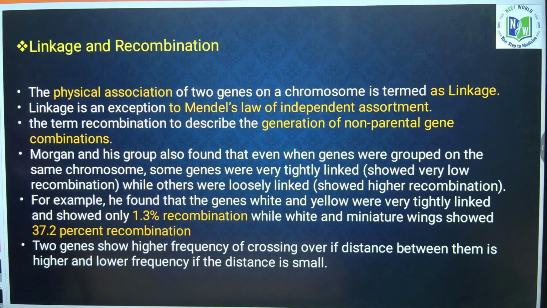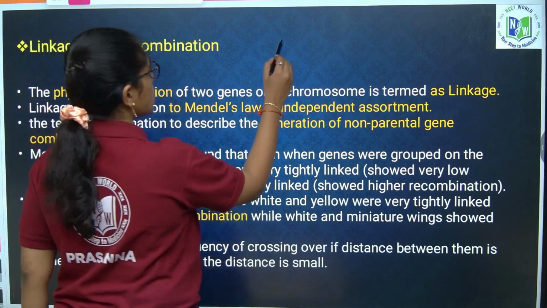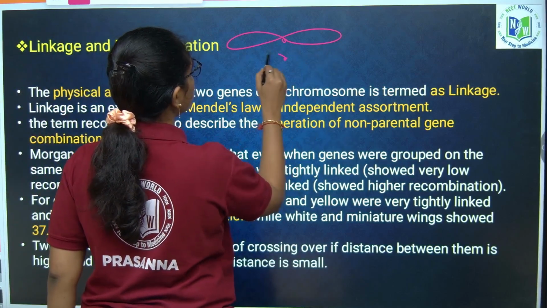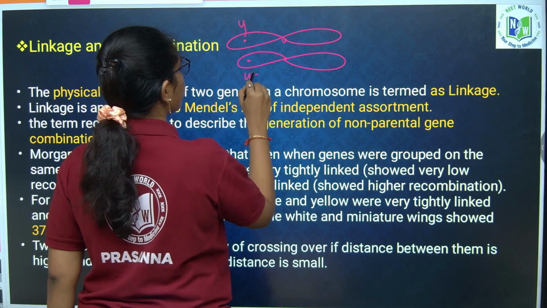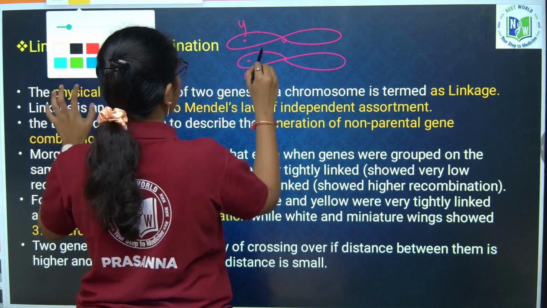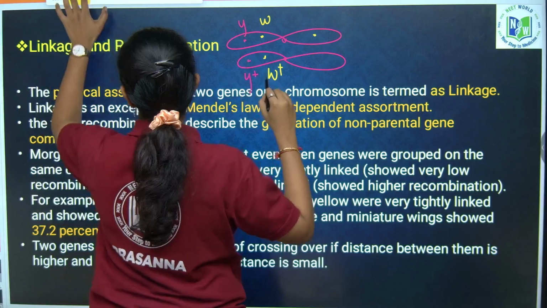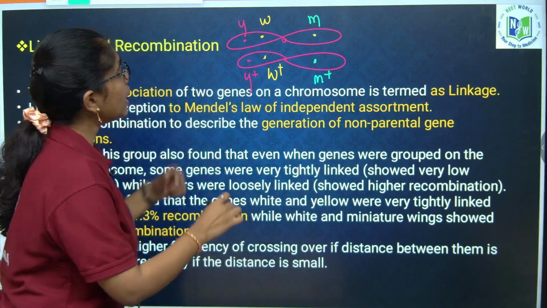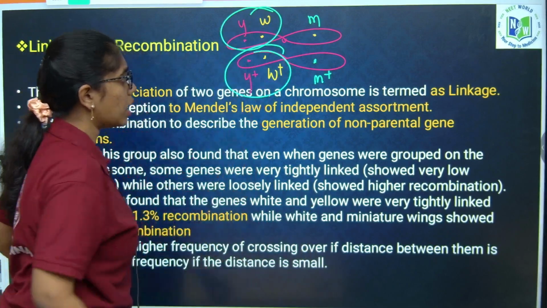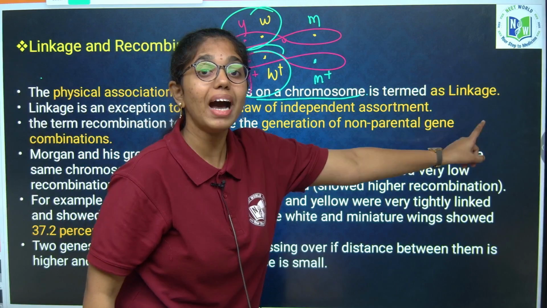Now here comes the concept of linkage and recombination. The physical association of two genes on a chromosome. Just now we have discussed body color and eye color, and the last one is wing shape. The physical association of two genes on the same chromosome is said to be linkage.